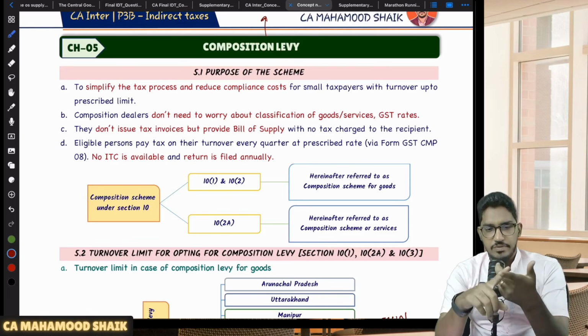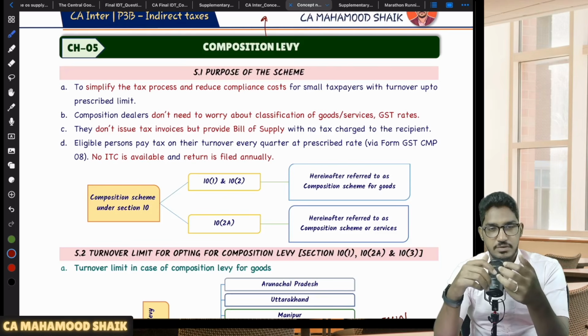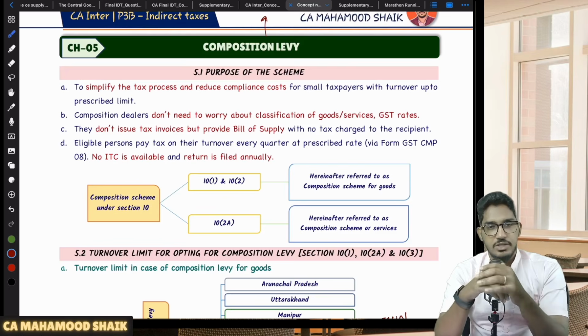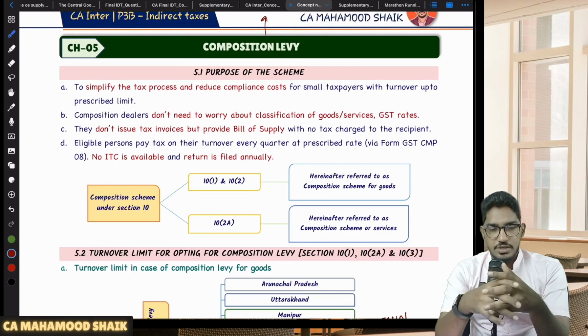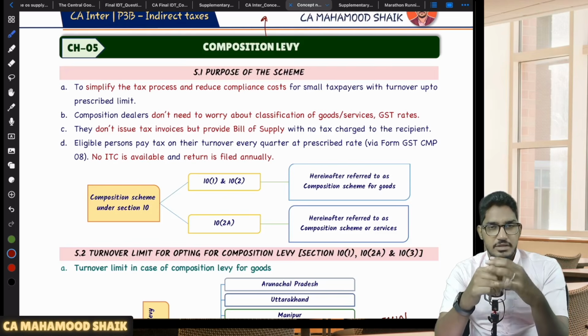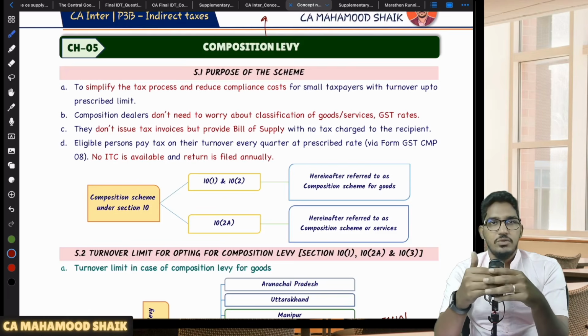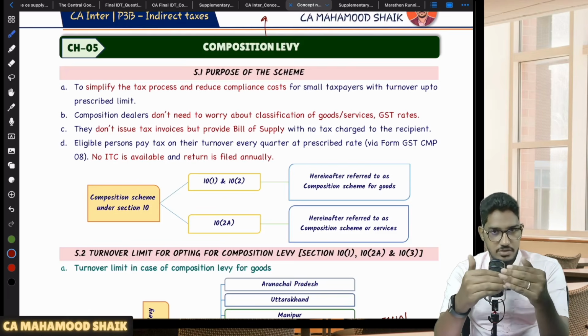Like month on month, you have to file the returns, you have to maintain accounts, you have to maintain records, you have to make the payment of the GSTs, you have to issue the invoices. So like that, multiple compliances will be there. Now what the GST department has thought is, the moment you are registered, there are n number of compliances which you have to take care of, and all these compliances are adding up to the cost of that registered person. So that's why they have told, okay boss, you are registered, but if you are a small registered person...